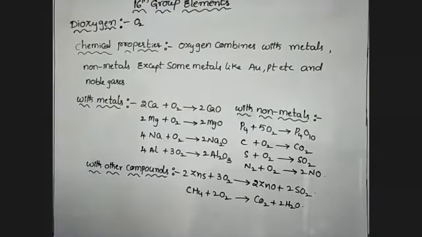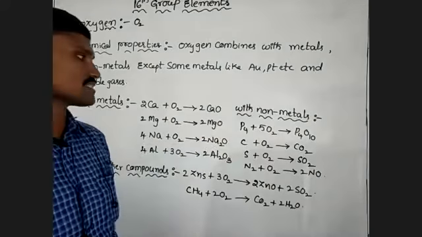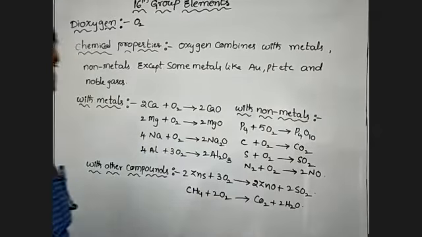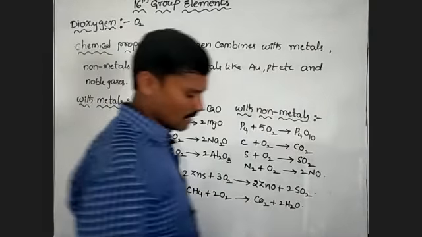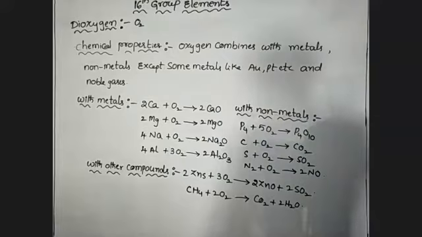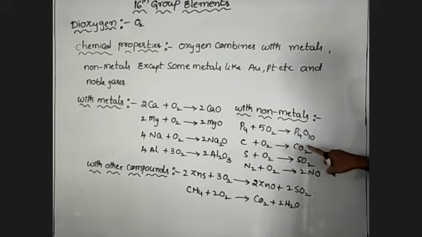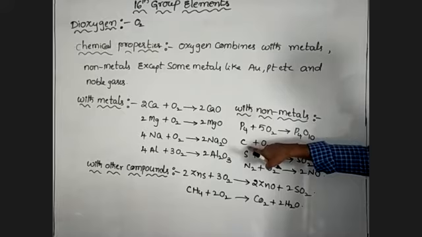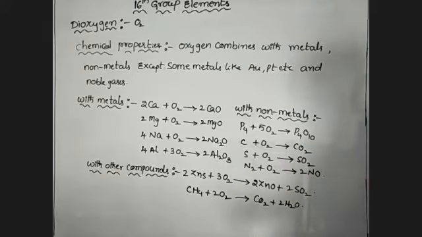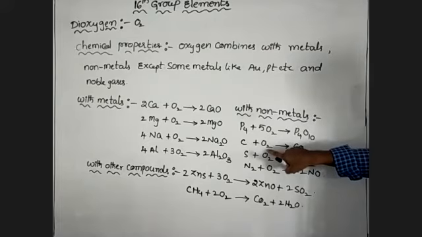Next one, it reacts with the non-metals also. It forms its oxide. That means oxygen reacts with P4, it forms P4O10, that means phosphorus oxide. And carbon reacts with oxygen, it forms carbon dioxide. For example, carbon reacts with limited supply of oxygen, it forms CO, that means carbon monoxide. It reacts with excess oxygen.